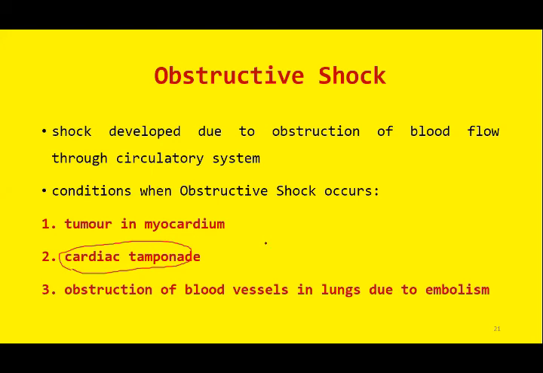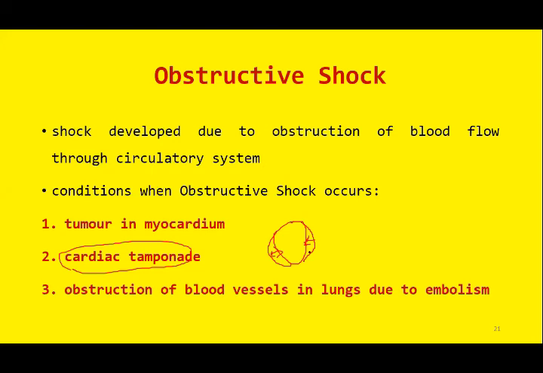So whenever there is effusion, suppose this is the heart and this is the pericardial space. Abnormal accumulation of fluid around these pericardial layers will cause compression of the heart. This will compress the heart from outside. These compression symptoms develop due to accumulation of abnormal excessive pericardial fluid within the pericardial space. This leads to cardiac tamponade. The condition is known as cardiac tamponade.